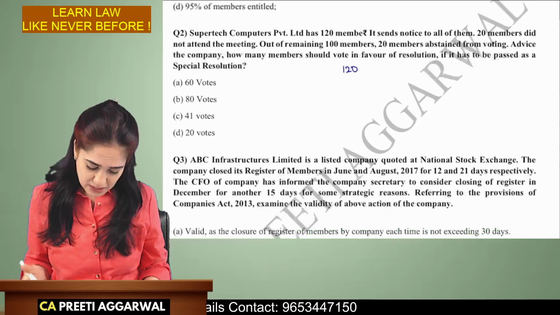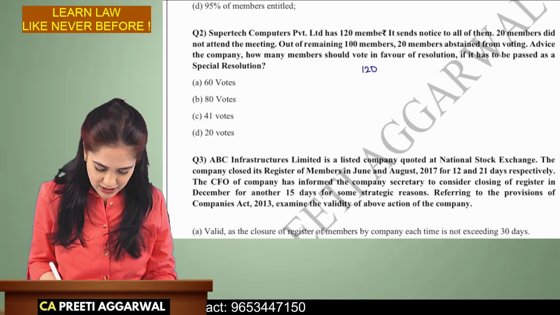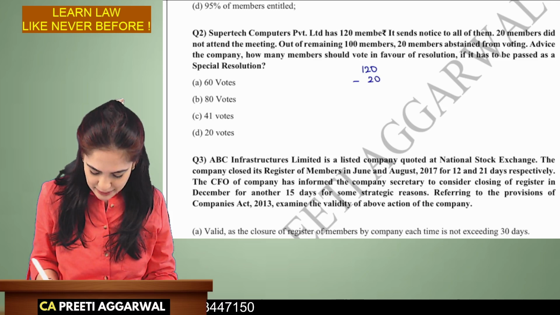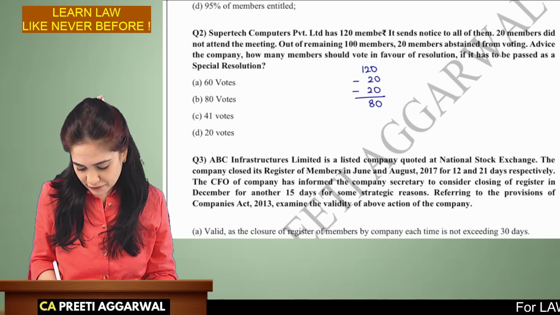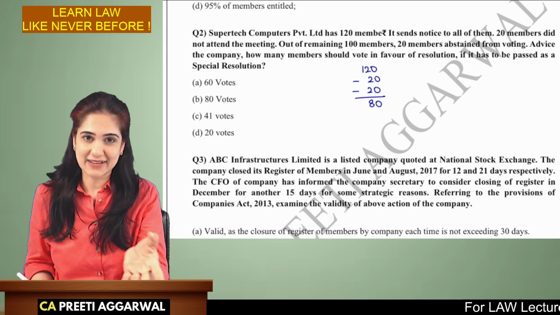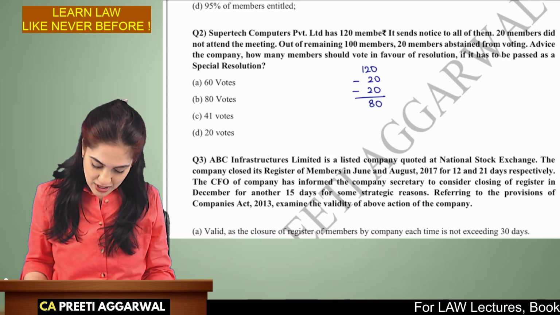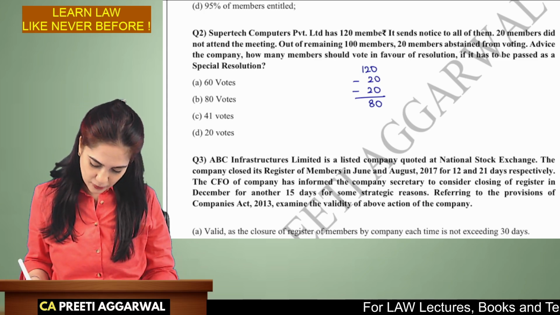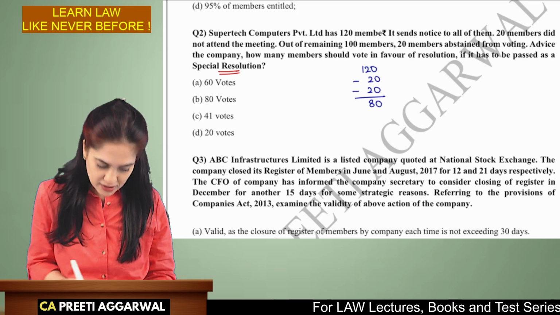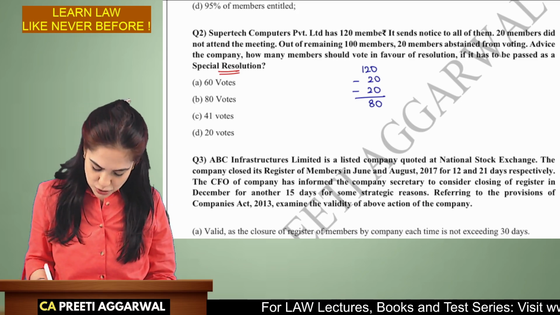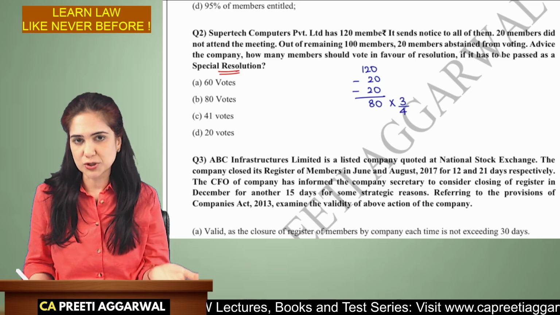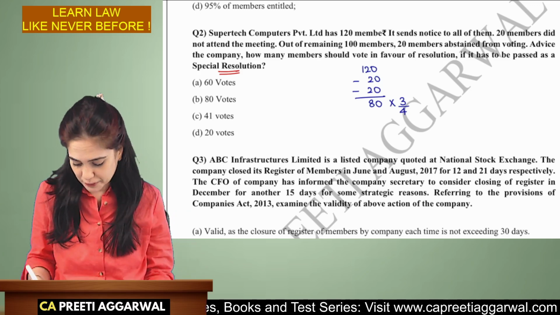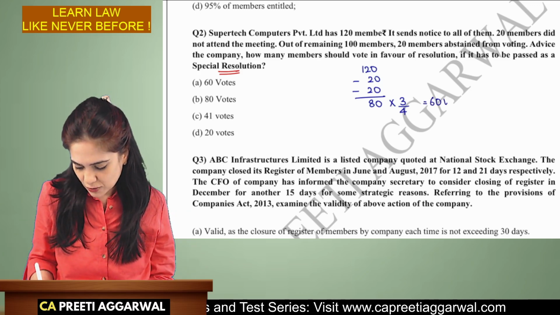So we have 120 members. 20 members did not attend the meeting. 20 members refused to vote. So out of the 80 members that are willing to vote, how many votes are required to pass a special resolution? So we need 75%, which is 3/4 of the members should vote in favor for the resolution to be passed. So this comes to 60 votes.